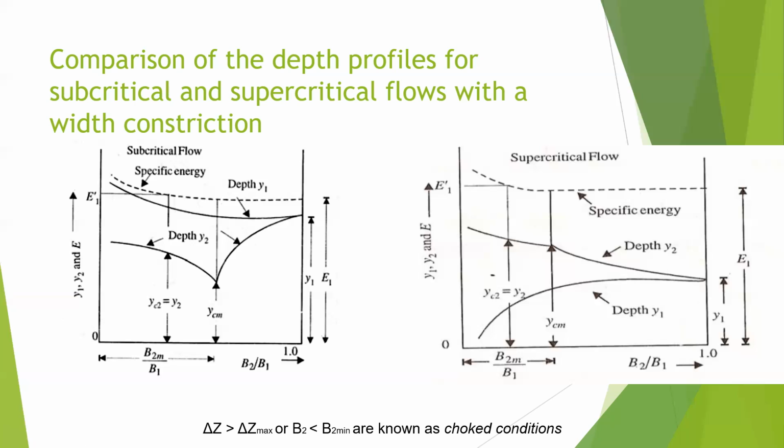So if I don't give you any information about contraction, and if I provide you a water profile, and the water depth on the right side, I mean downstream, is higher than the upstream flow, you will know that it's supercritical. And when you reach the critical flow, the depth on the upstream will start decreasing due to a higher velocity, but the depth on the downstream will go up. It will experience a rising.